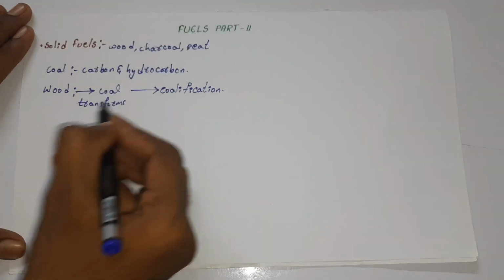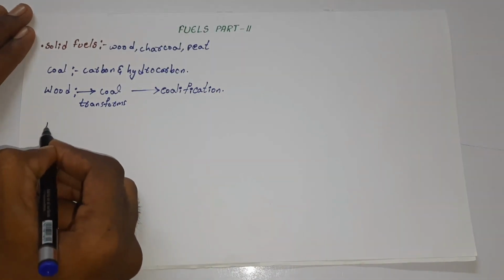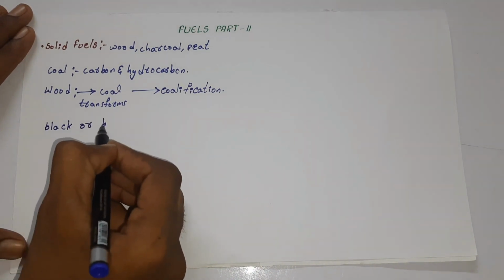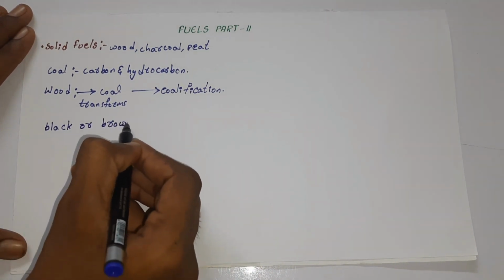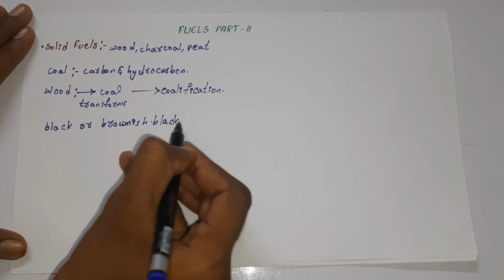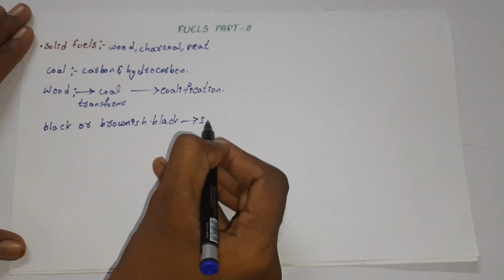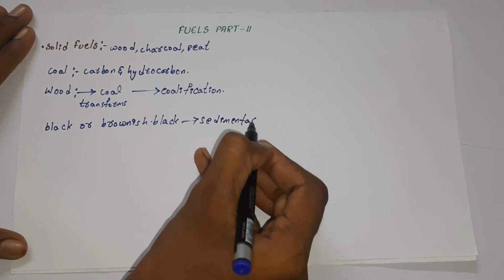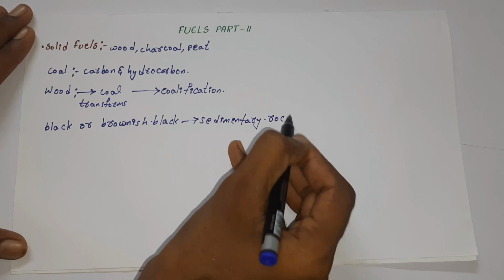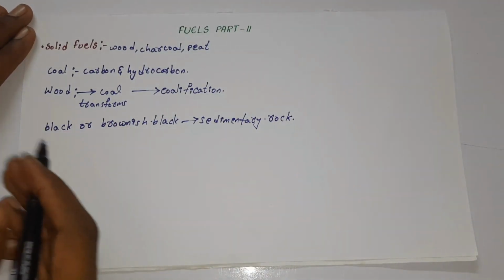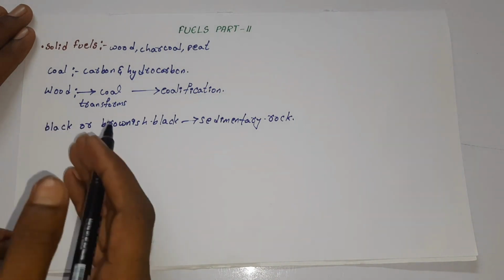So coal exists as black or brownish black sedimentary rock, and this rock is formed due to the decomposition of plant matter, which transforms from moist and low carbon peat to coal.